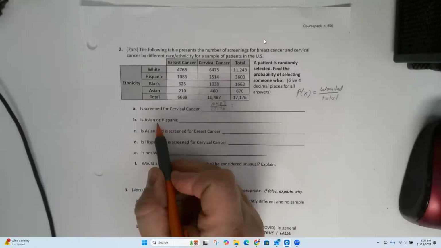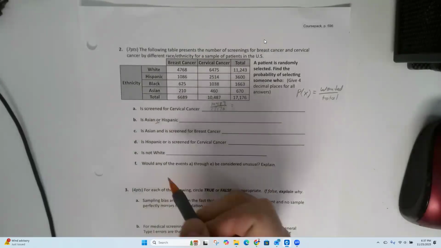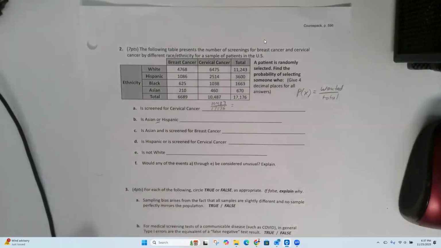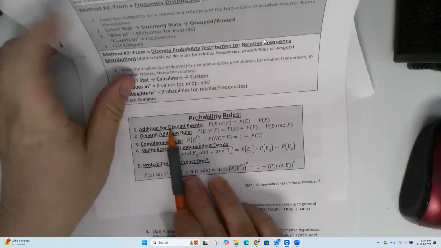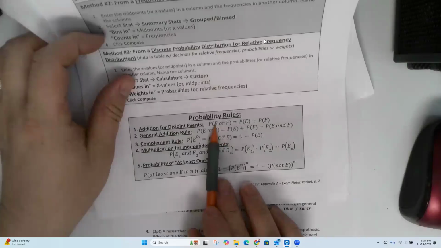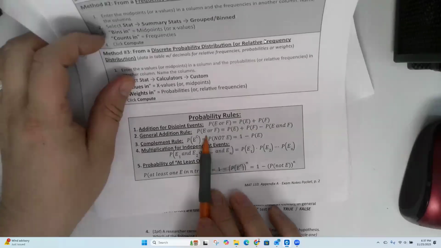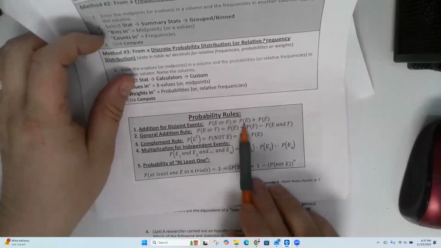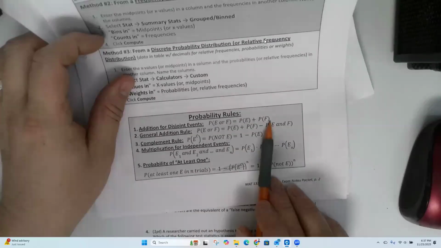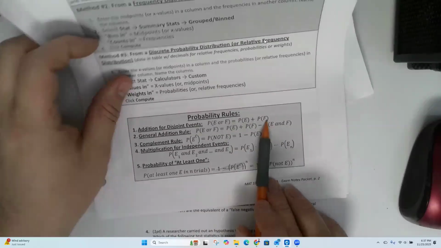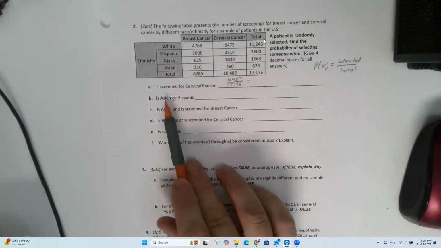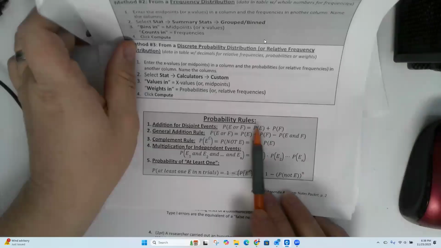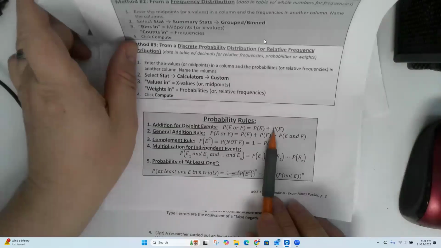All right. So in statistics, when we see the word "or," we have to be careful with that, depending on whether it's disjoint or not. So when we have E or F, there's two different ways we could do it. First, you can just add the probabilities together if there's no overlap. So in this case, Asian or Hispanic, you can't be both Asian and Hispanic. So there's no overlap here, so those are disjoint. So you just add the two probabilities together.